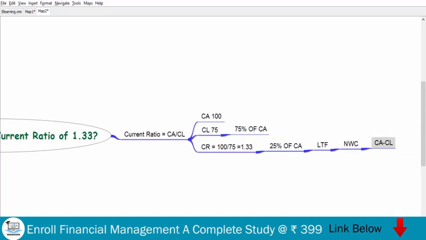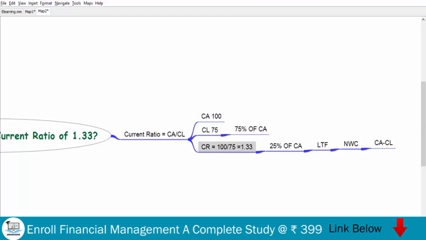So current asset minus current liability, the difference is net working capital. From where you get this net working capital is basically your long-term funds. And if those long-term funds are 25% of current assets, then 75% of current assets are current liabilities, and so you are getting the current ratio of 1.33.